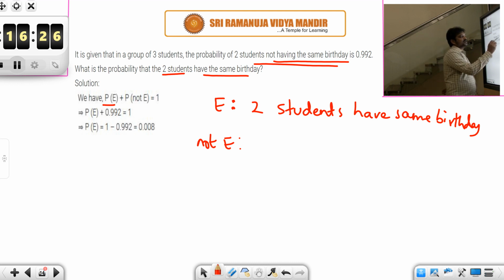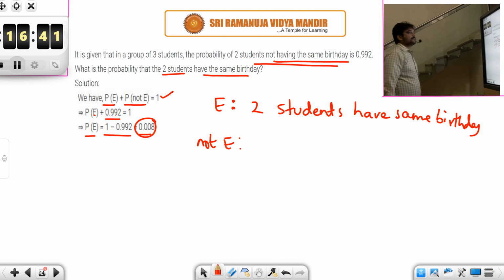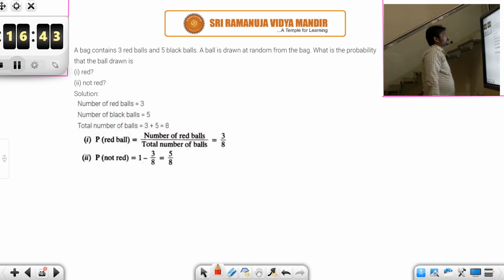And we know that P of E plus P of not E is 1. In this question they have given P of not E, that is 0.992. So from this you could find P of E. P of E will be 1 minus 0.992. This will be 0.008. Okay, students. Now let's look at the next one.